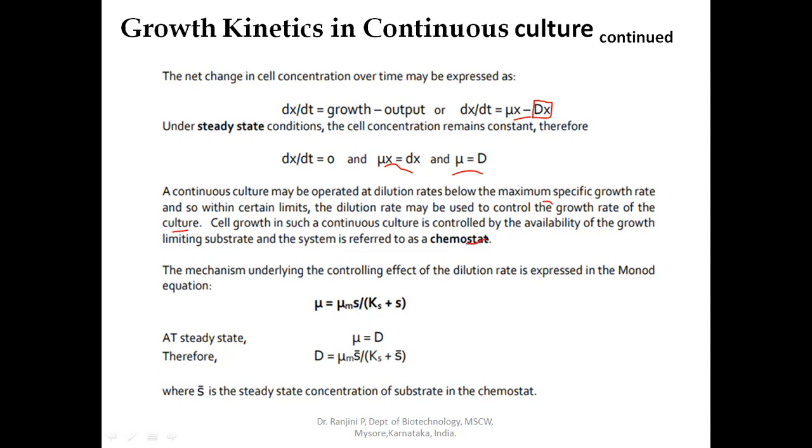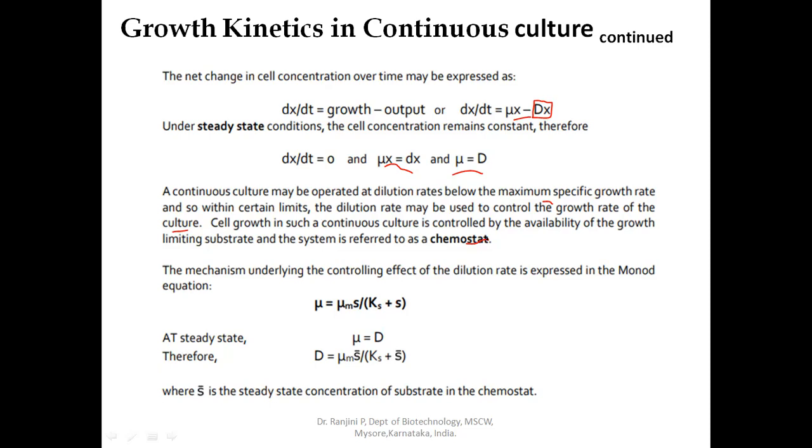If you maintain a particular dilution rate based on the essential nutrient concentration, or the limiting substrate concentration, then it is called a chemostat. At the same time, if the cell growth in continuous culture is controlled by the turbidity of the media, then it is called a turbidostat.